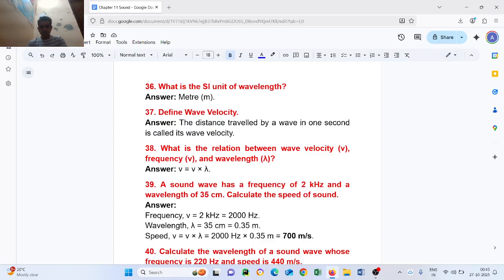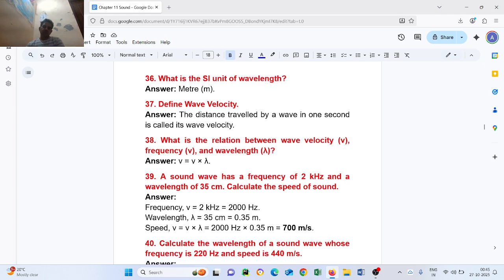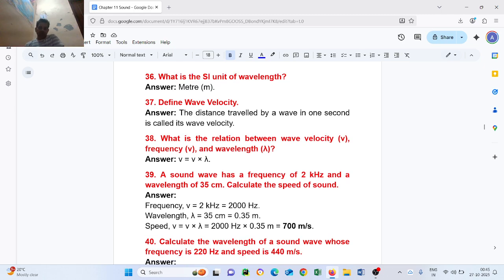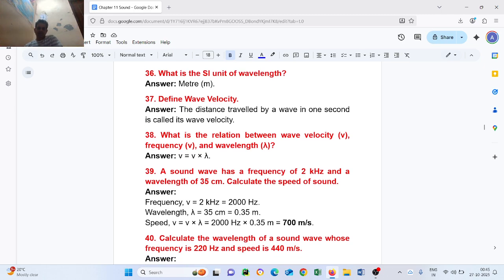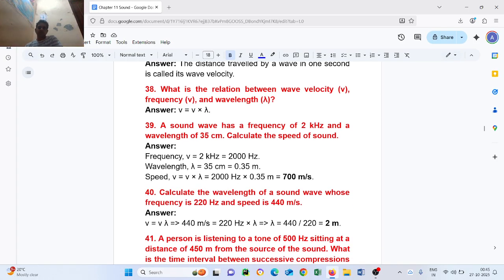Answer: frequency nu equal to 2 kilohertz, 2000 hertz. Wavelength lambda equal to 35 centimeter equal to 0.35 meter. Speed v equal to nu into lambda. 2000 hertz multiplied by 0.35 meter equal to 700 meter per second.